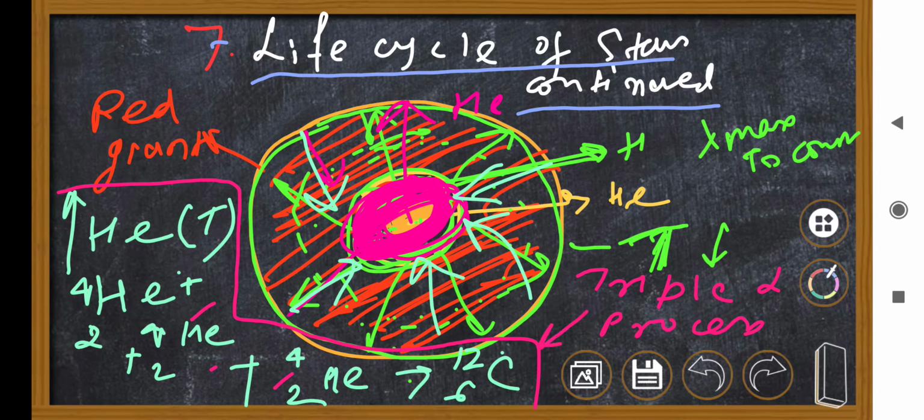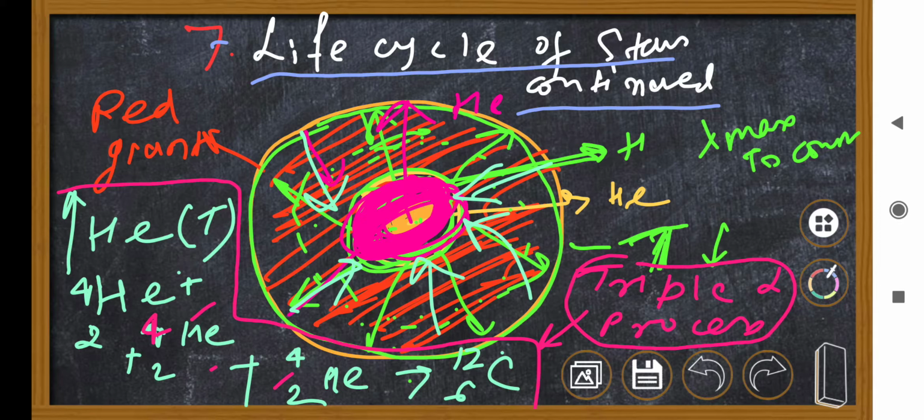This process here, 3 nuclei of helium adding up to become a carbon atom, is called the triple alpha process, and this happens in stars of low mass, also in high mass, but I'll let you know the difference there.